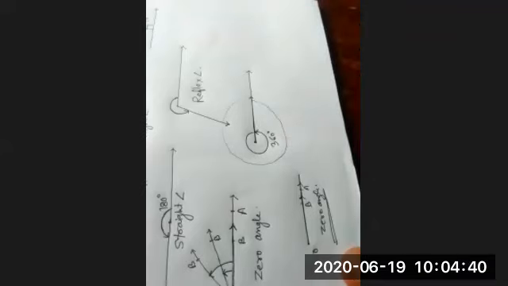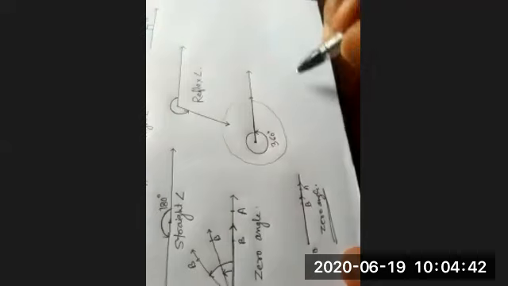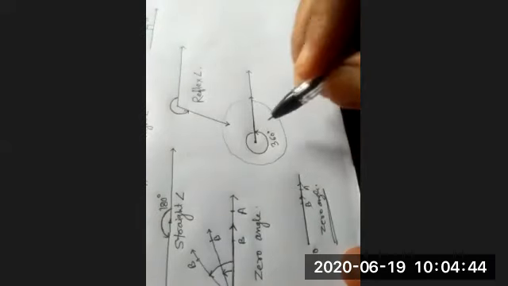Sir, if we represent by clockwise, then the measurement of angle will be reduced.